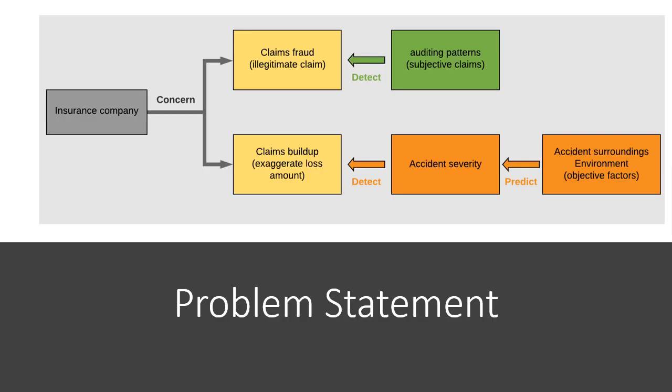The increasing number of accidents raises the concern of insurance claims fraud. There are two types of claims fraud. The first is illegitimate claim. The second is exaggerating the loss amount. People used to detect fraud based on auditing patterns, which basically is what the claimer said. However, the accuracy of this method depends on the claimer's honesty.